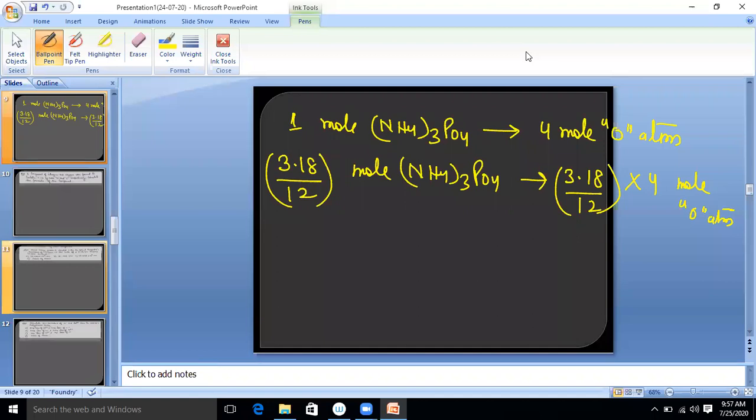Yes, 1.06, complete. Yes, that's good. Now 4 threes is 12, then that is 1.06. So what is the answer in this case? 1.06. Clear? Hope completely clear.